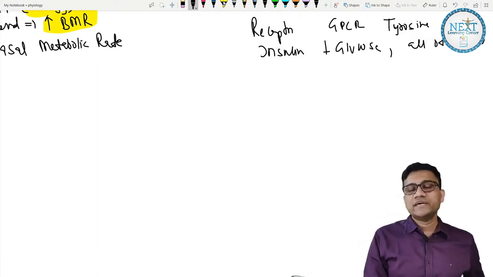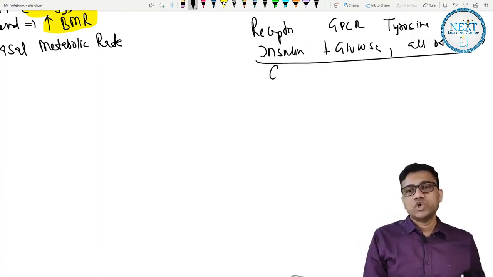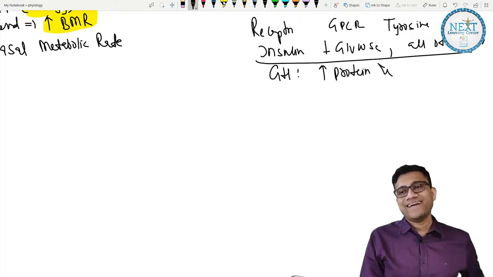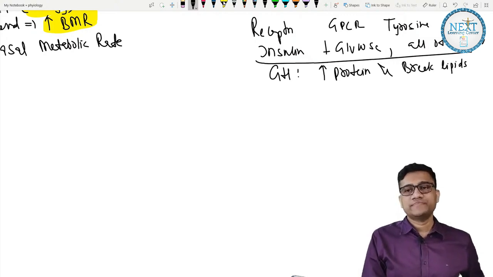And the third summary is the actions. So growth hormone increases proteins, okay, and breaks lipids. Then we discussed insulin.